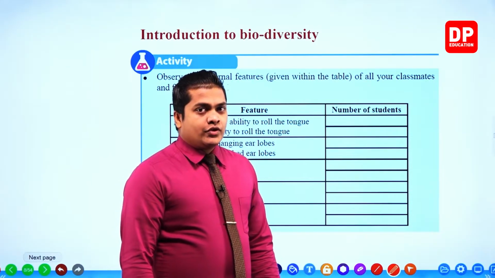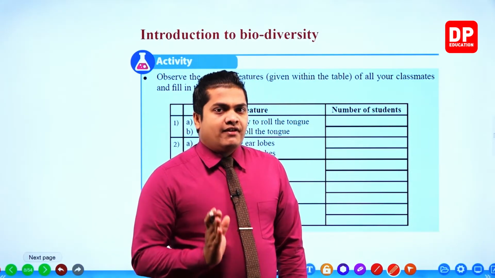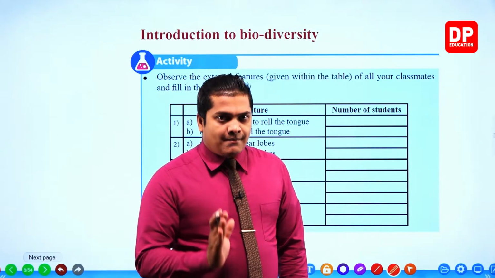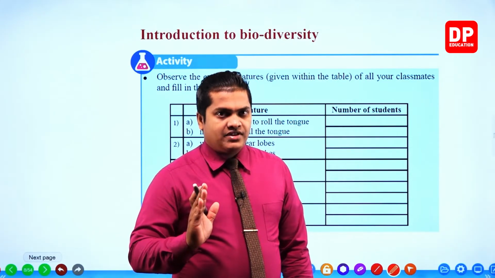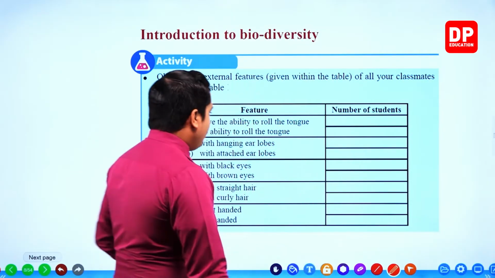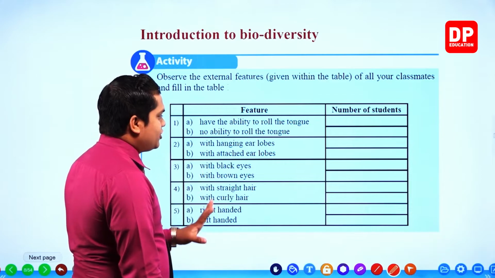Right. So when doing this activity, you will find out that some of your classmates will have the ability and some don't have the ability. In the same way, go for the second one. Hanging earlobes and attached earlobes.